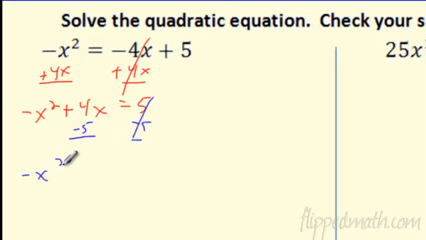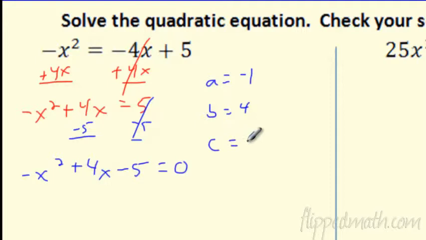We've got this. The reason I picked this one is I hope something interesting happens here. So if I find my a, b, and c, a in this case is negative 1. Remember, there's a 1 in front there. B is now 4, and c is negative 5. Plug these in here, and I get what?